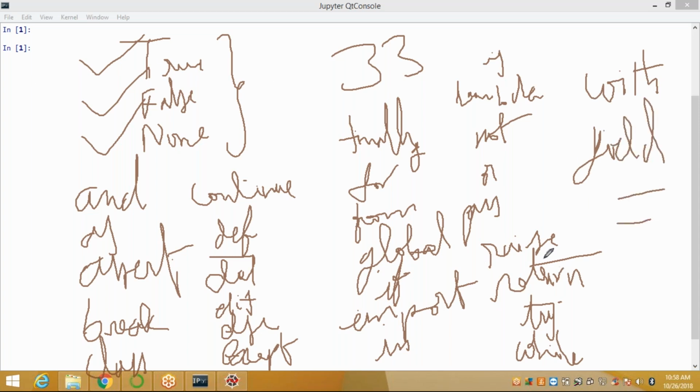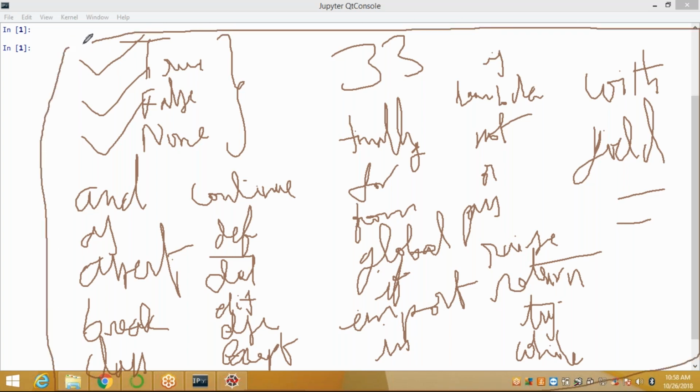So these are the reserved keywords. These keywords you cannot use as a variable name, identifier, or a function name. When you want to use them in your program, you can use them as they are. Only these keywords, True, False, and None, start with a capital letter. The remaining ones are all in small letters.